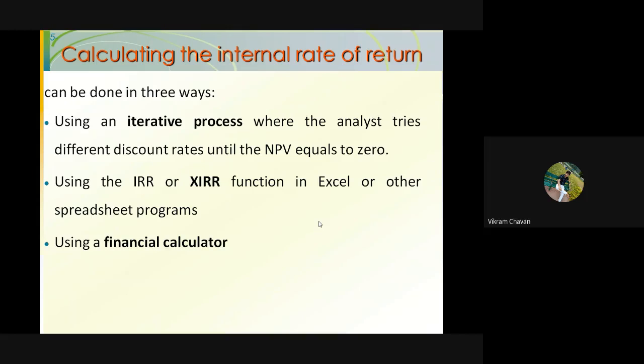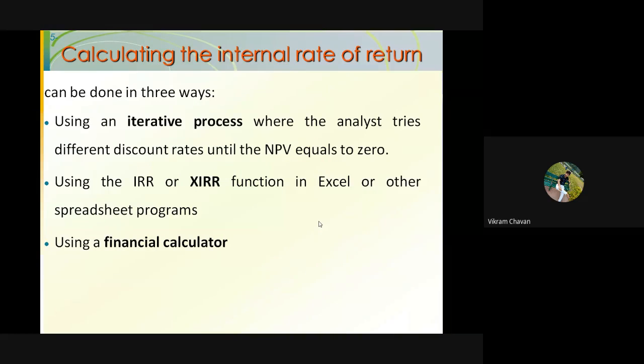Okay. And the second option is that we can use the XIRR function in Excel, or another spreadsheet program. So in Excel, one function is there, XIRR. That function will be useful to find out this particular internal rate of return. And one other option is the financial calculator. I will not use the financial calculator, but we can go for two methods: one is the iterative process and the second one is XIRR.